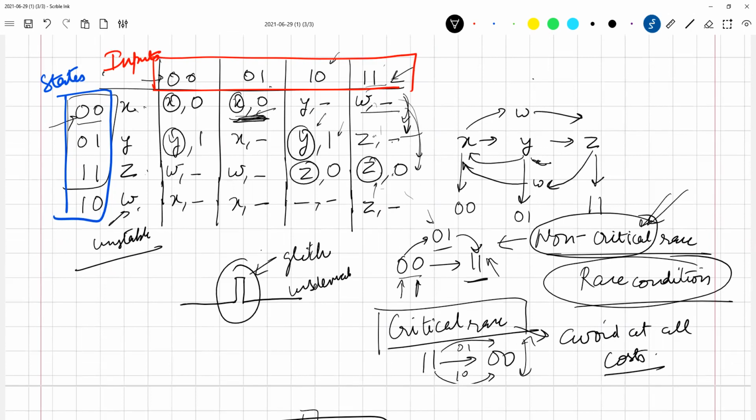Arey yaar, I have very poor handwriting on this tab. Undesired. Okay, we do not want these to happen. So in some cases, we might want to introduce an output corresponding to an unstable state also, but in most cases, we do not care about them.